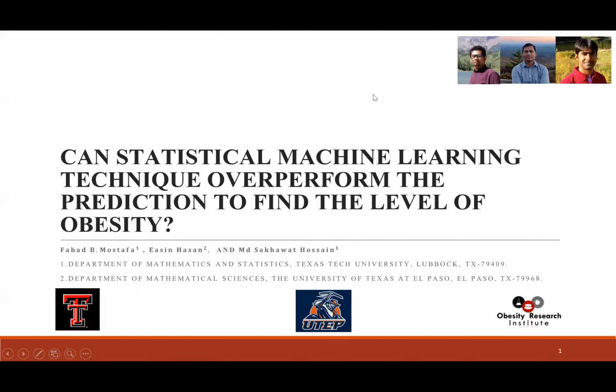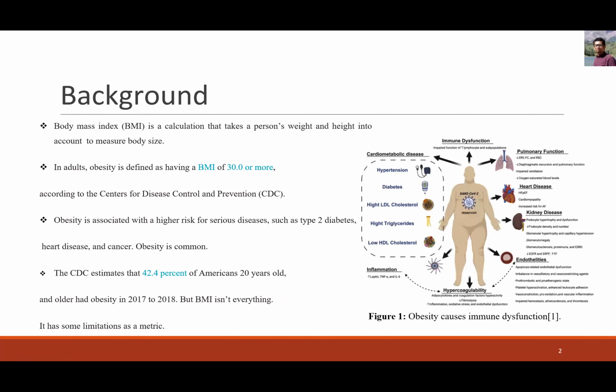In our research, we wanted to see whether statistical machine learning techniques outperform the traditional classification method to find the level of obesity. Here is the background of our research.